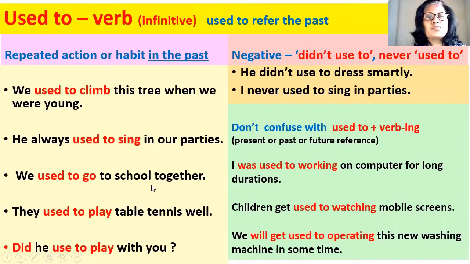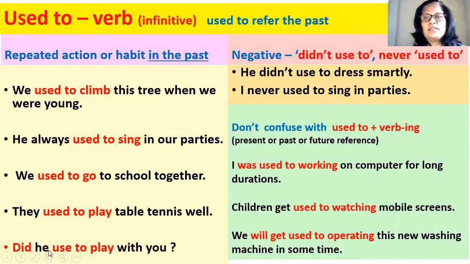We used to go to school together. हम साथ में स्कूल जाया करते थे. So used to का मतलब है आप किया करते थे. They used to play table tennis well. वे लोग अच्छा टेबल टेनिस खेला करते थे. Did he used to play with you? This is the interrogative form, and when we use did, we will not use used.